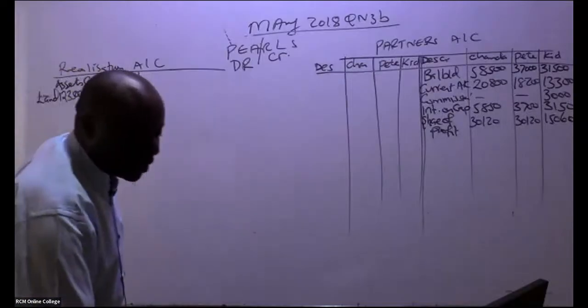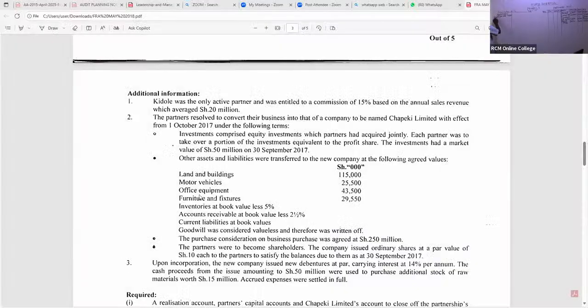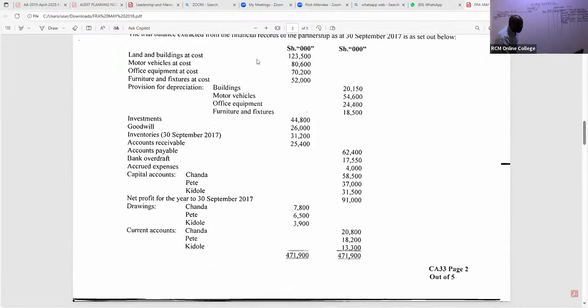The next one that was taken to the new company, my good students, is motor vehicles. So we go back to the net book value. The cost that we have for motor vehicles is 80,600. Are you able to see the depreciation of motor vehicles?